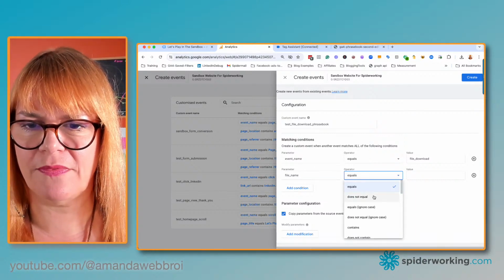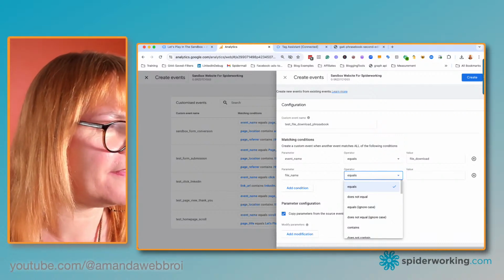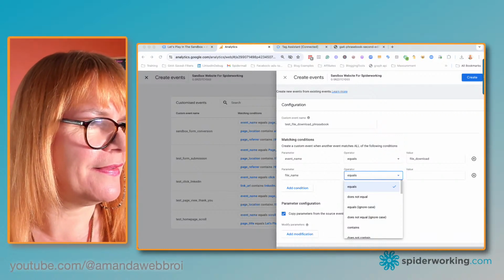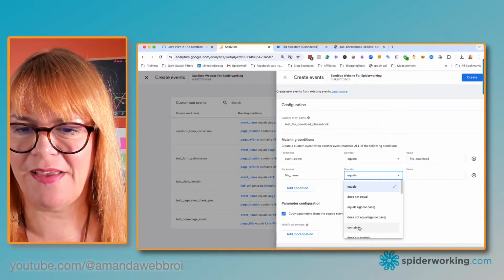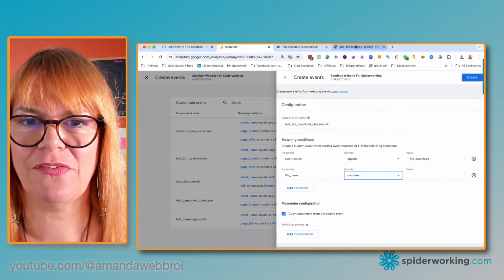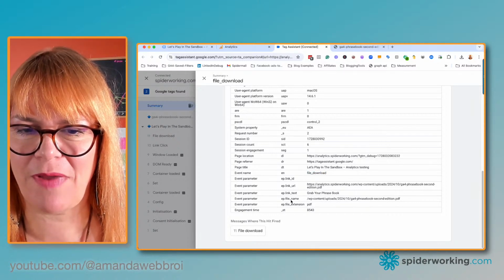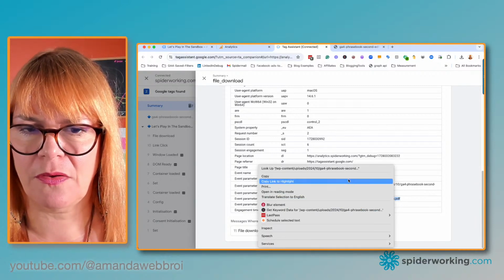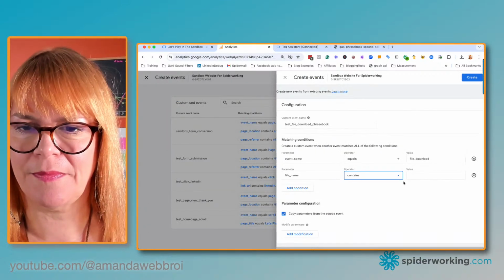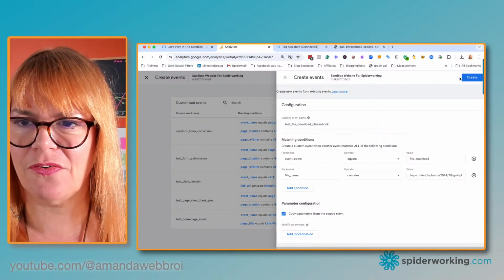And I'm just going to go with, will I go with equals or will I go with contains? Tell me what I said I would do, notes. Contains. I'm going to go with contains just in case. I don't know why, it's just a safety thing. I just wanted to see what I did. So again, this event parameter file name, that's what I want. Copy that, paste it in, and create.